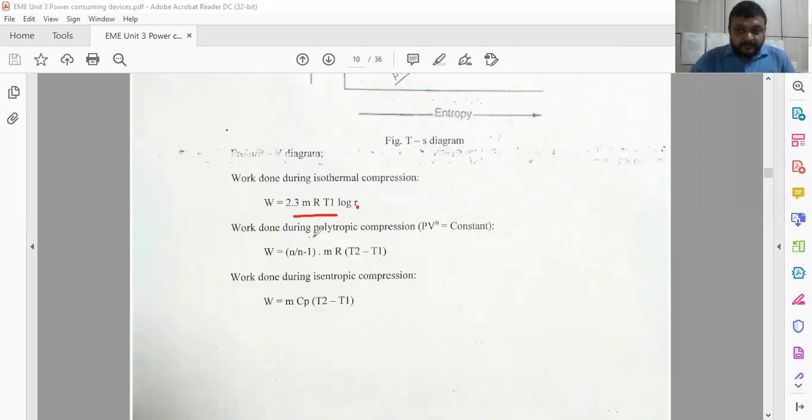And work done during a polytropic process, PV^n equal to constant, is W equal to n by n minus 1 into m R (T2 minus T1), as we already derived in the previous lectures. And for an isentropic process, W is equal to m Cp (T2 minus T1). So directly you can take these equations, add temperature values, gas constants, and the process index given, and then you can easily find the W, that is the work done by the compressor itself. So this is about the equations for calculating the work done.